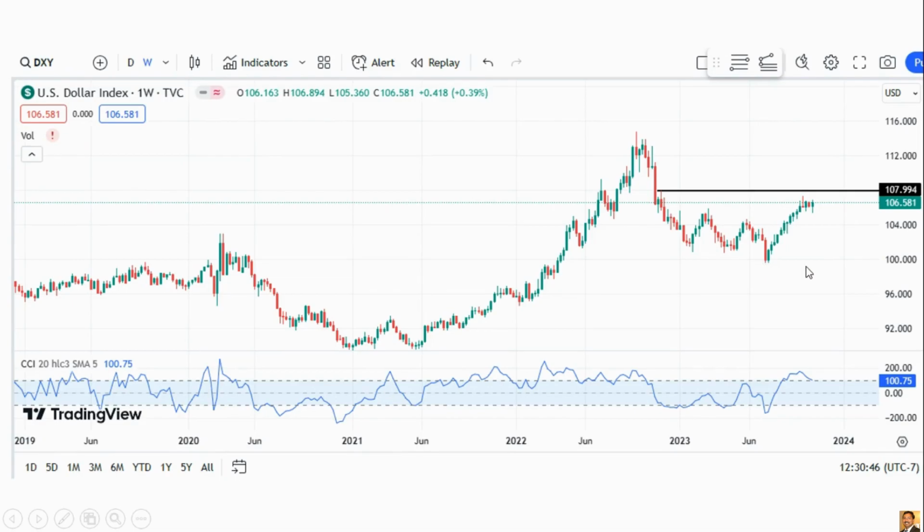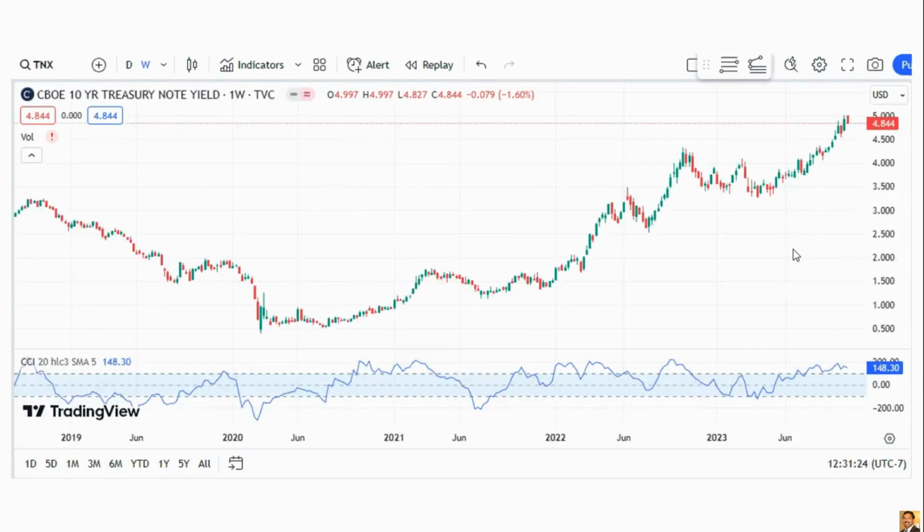And this dollar index, it's a weekly chart, last couple of weeks it's going sideways. If it goes higher, like 107, then it's a big drawdown to the market, otherwise it's okay. And TNX, as the bonds are going a little bit higher, TNX hit a small drawdown from 5 to 4.8. If it goes down, it is really good for the equity market.